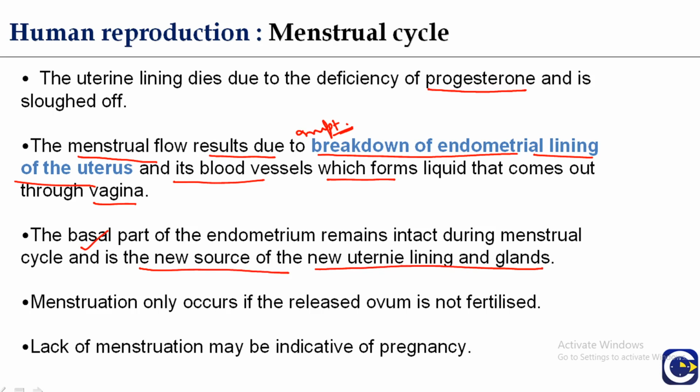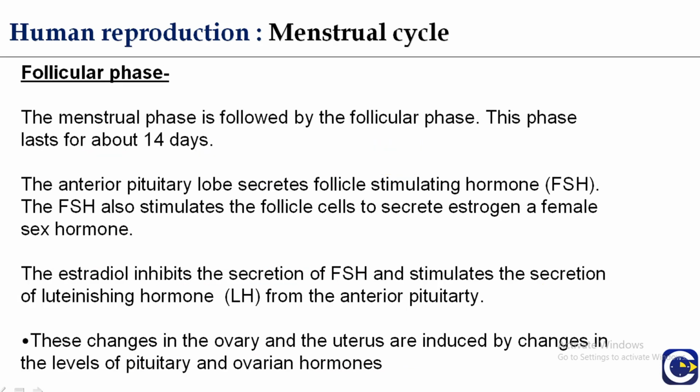If the process of fertilization does not take place, then only menstrual flow takes place. Lack of menstruation may be indicative of pregnancy. The menstrual phase is followed by the second phase, which is the follicular phase. It lasts for about 14 days.